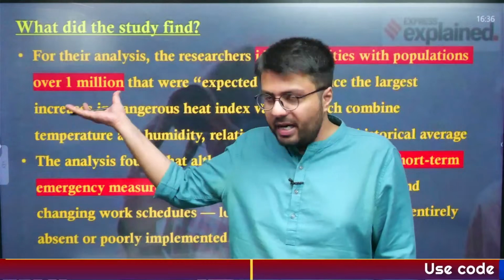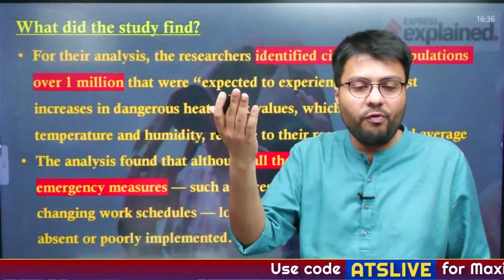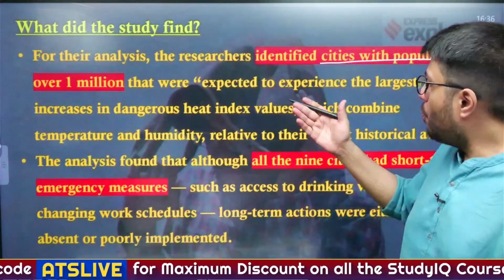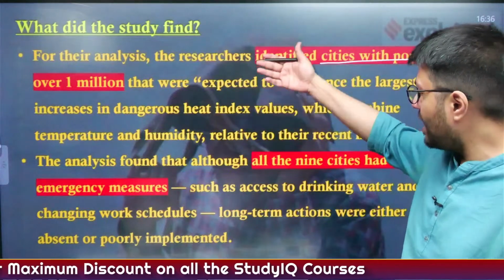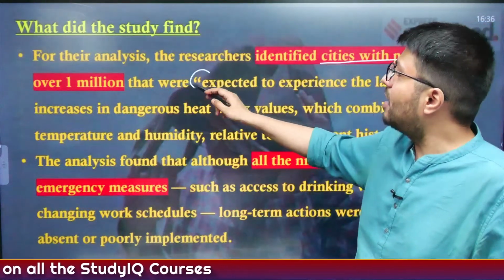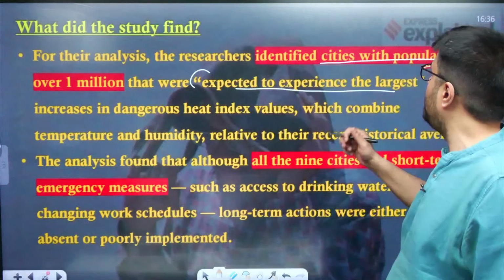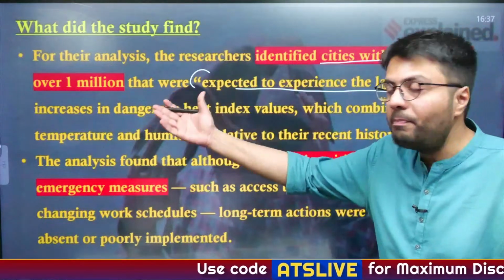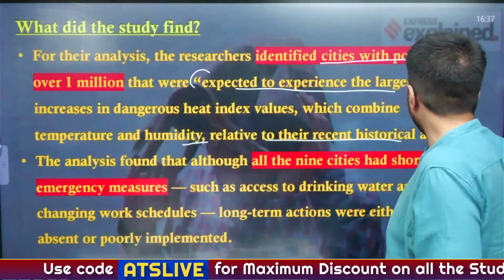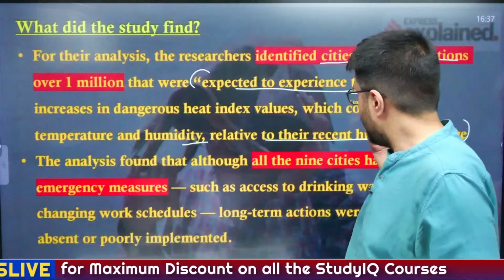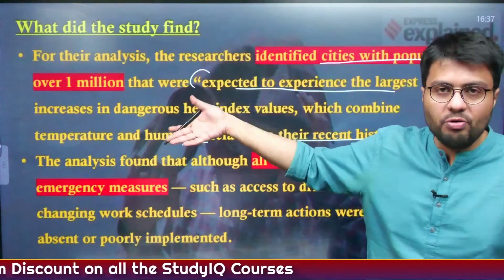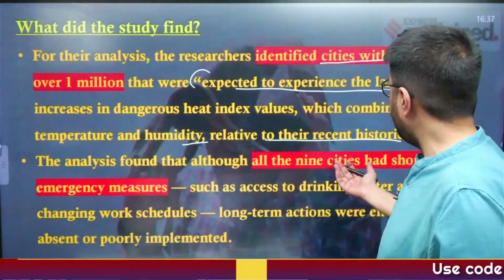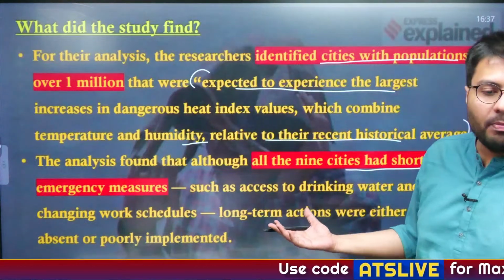Now what does the study given in the article actually find? For their analysis, the researchers identified cities with population over 1 million. These cities were 8 in number, and they were chosen because they are expected to experience the largest increase in dangerous heat wave index values, which combines not just temperature but also humidity relative to their recent historical averages. So this considers cities like Bengaluru, Delhi, etc.